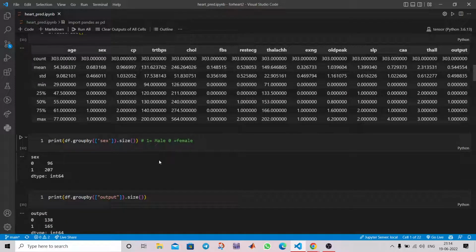After that, we are seeing the percentage of female and male candidates. Here we can see that the number of female candidates in this data set is more than the male candidates.